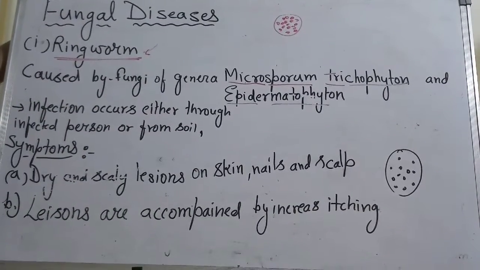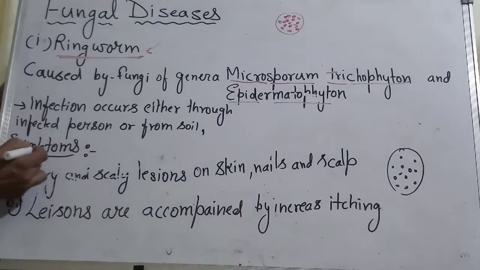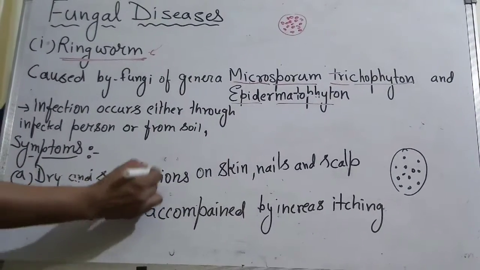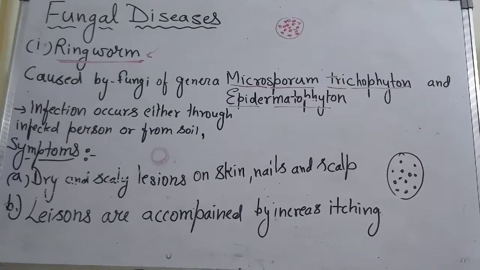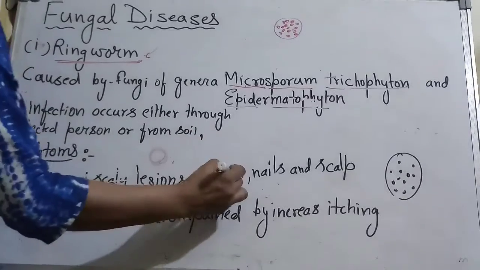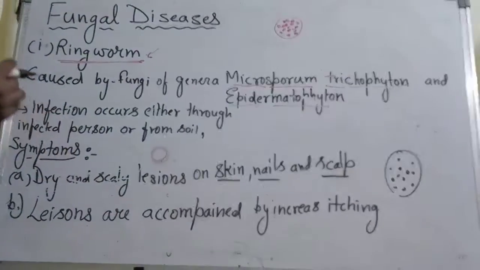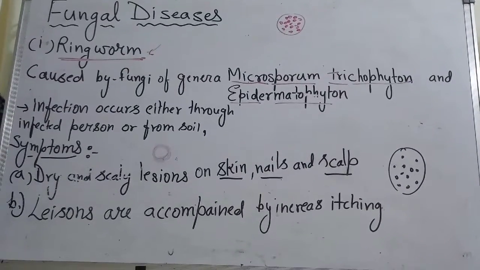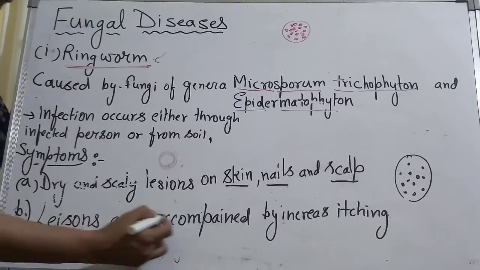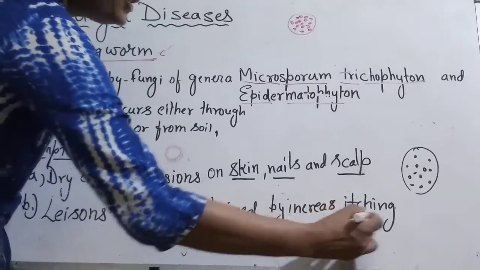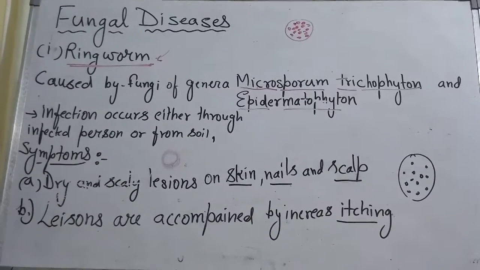The symptoms are dry and scaly lesions on the skin, nails and scalp. Scalp means the base area of your hair. Lesions are accompanied by increased itching, which continues, and the person feels it is very irritating.